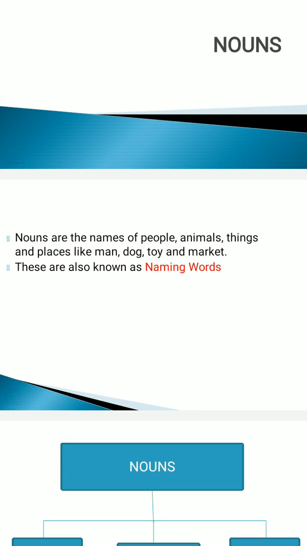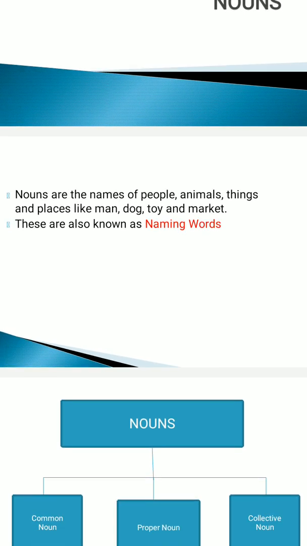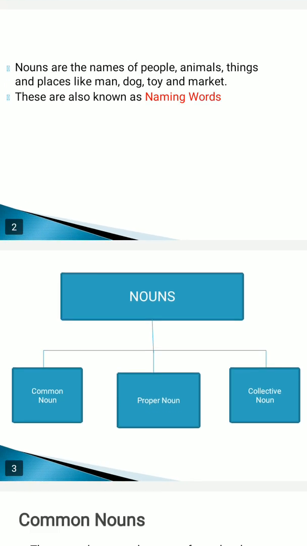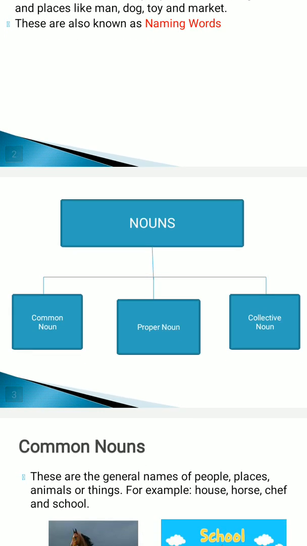And places, we have already learned that places, for example, the names of cities or a school or temple, or like you can say New Delhi, these are all nouns. And as we have already learned, nouns are also known as naming words, that is the second name for nouns. So now we will have a look at the types of nouns. See, there are three types of nouns basically: the common noun, the proper noun, and the collective noun. Common noun, proper noun, and the collective noun.